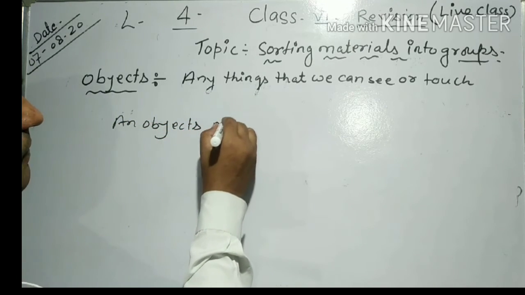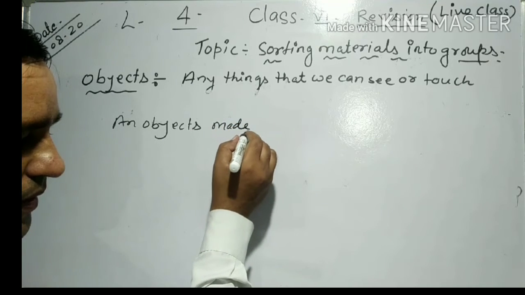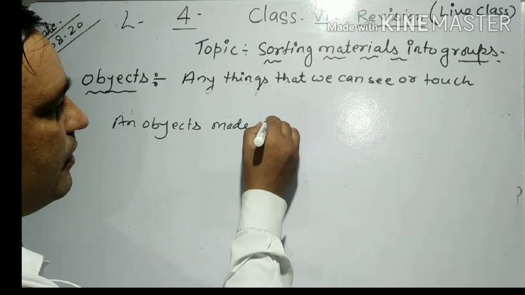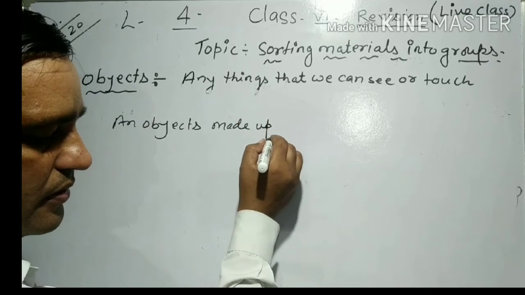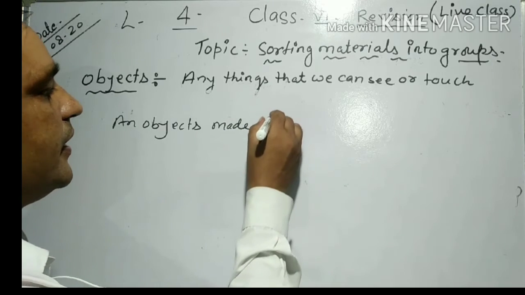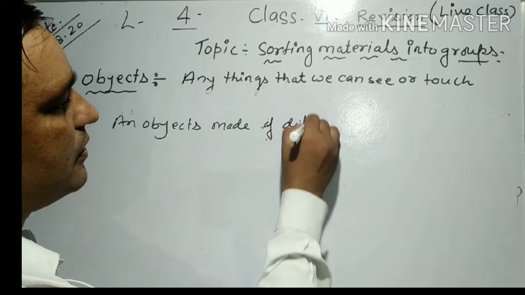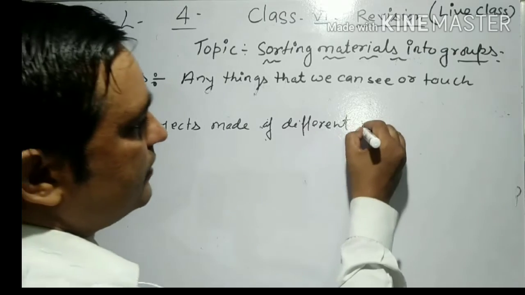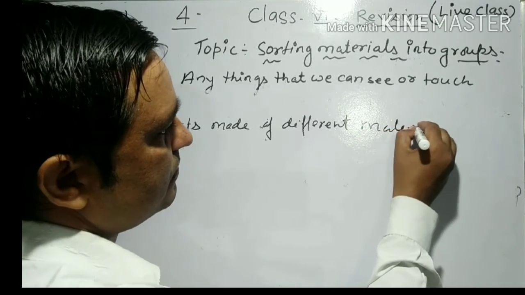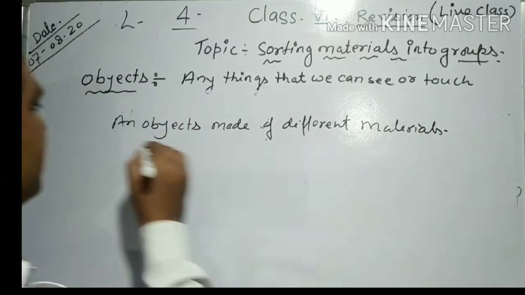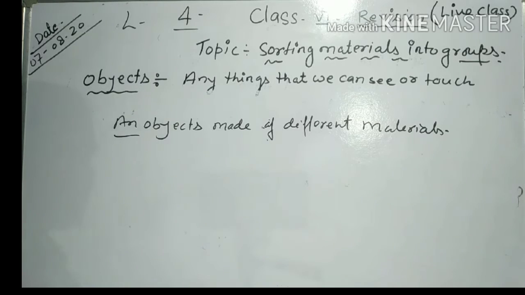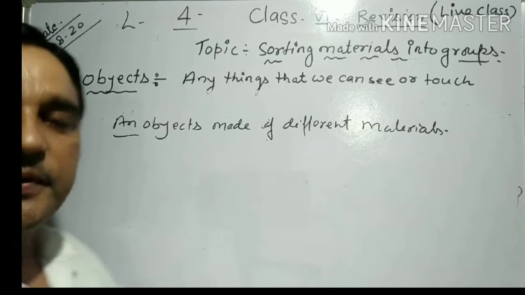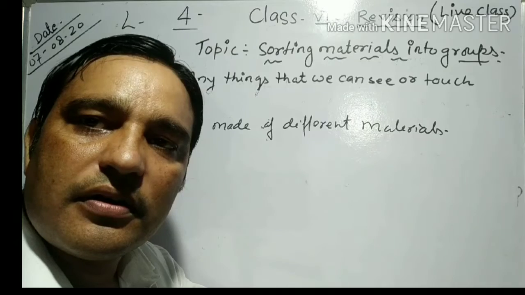It means that the same object may be made of different types of materials.